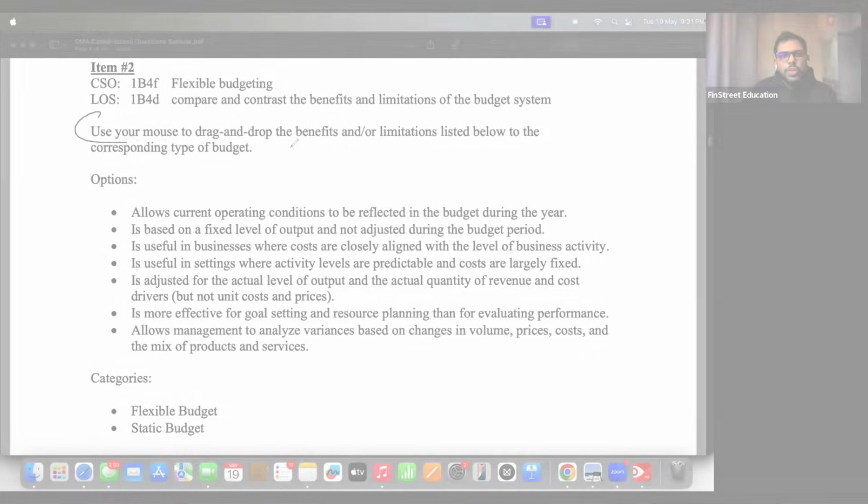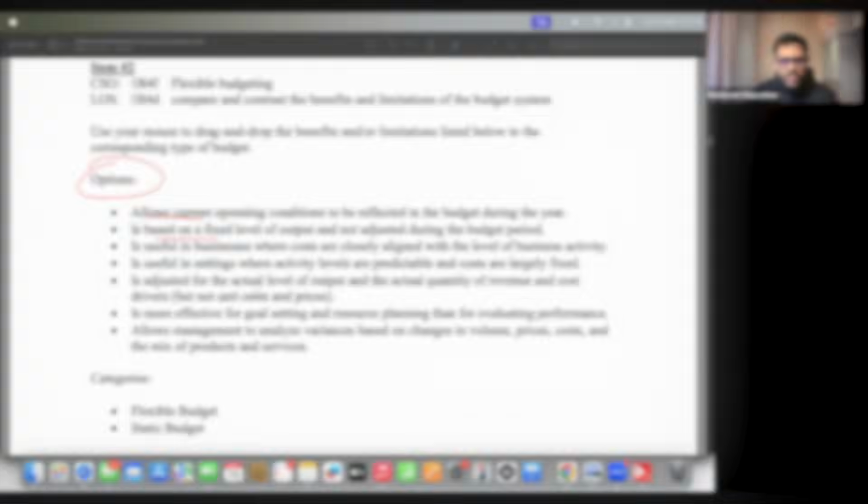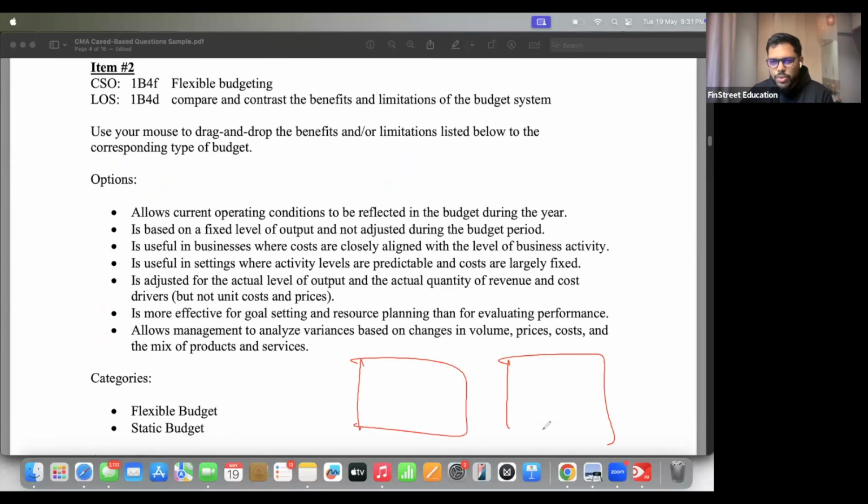See you in class. Use your mouse to drag and drop the benefits or limitations listed below to the corresponding type of budget. Okay, I think these are all the benefits or limitations mentioned, and there are two categories: flexible budget and static budget. So what you have to do is read a specific point and then tell me whether it should go in flexible or static. Okay, this is again drag and drop you have to do. So in your exam, you will see again two buckets.